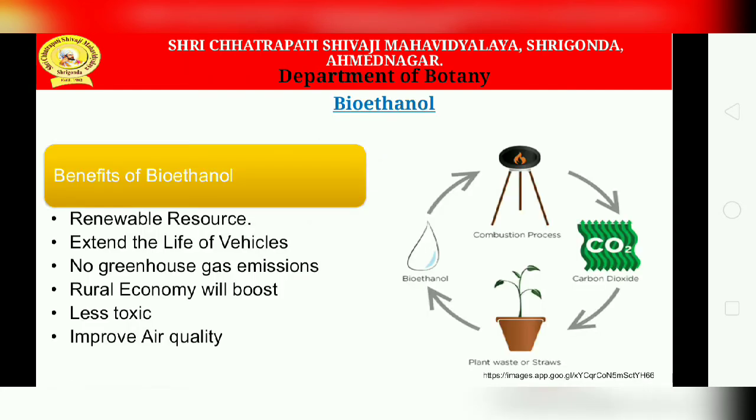Now the next, that is bioethanol. As we know, biofuels are liquid or gaseous fuels that are produced from the biodegradable fractions of products which remain from agriculture production and forestry, as well as biodegradable fractions of industrial and municipal waste.